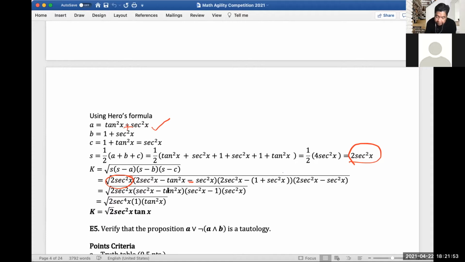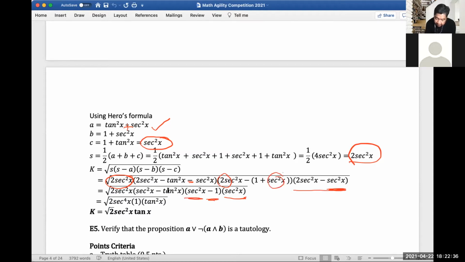And then 2 secant squared minus b, so 1 plus secant squared. So again, this time I did not distribute it right away. I kept it in this form, 1 plus secant squared, and then 2 secant squared minus, since 1 plus tangent squared is also secant squared, I write it directly here. So of course, this would become just secant squared. And then again, here it should be 1, right? So this is that part, and then the negative one here.